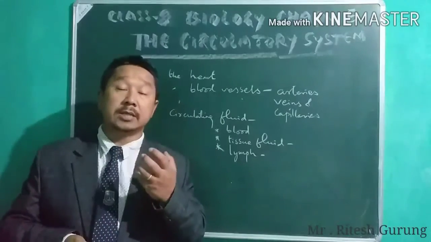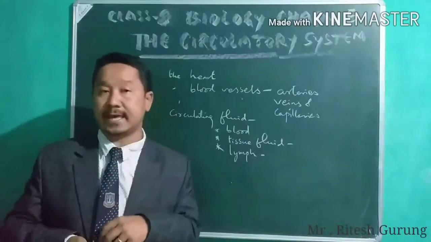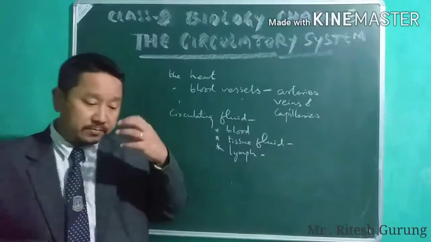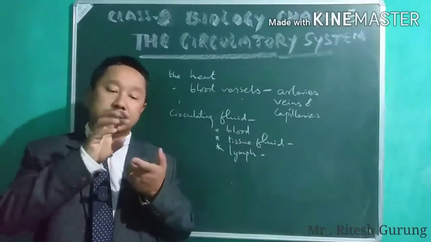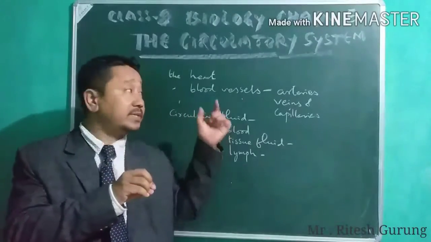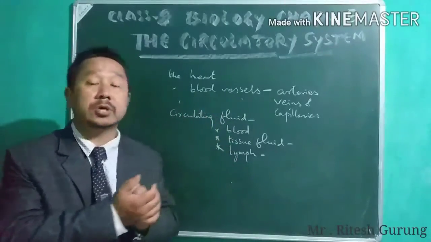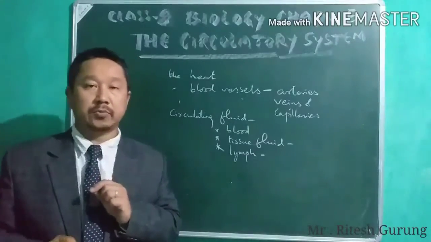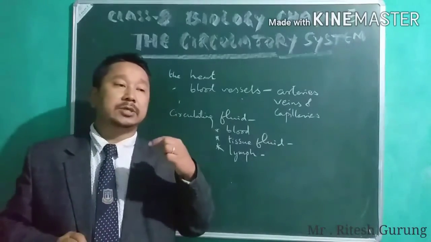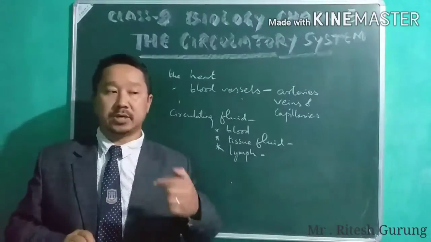When you breathe in air, oxygen is picked up by the hemoglobin present in the RBC of the blood. Blood means a component of your circulatory system.